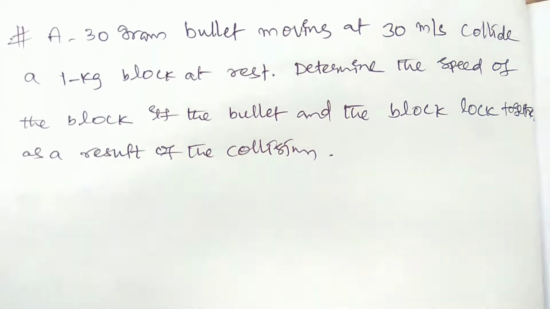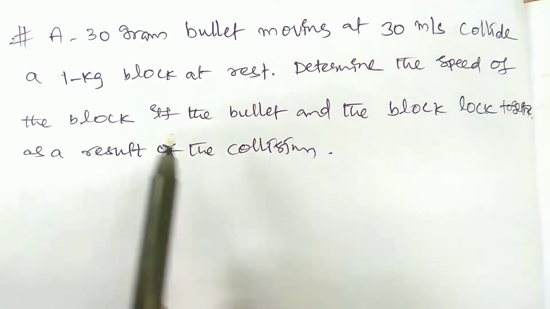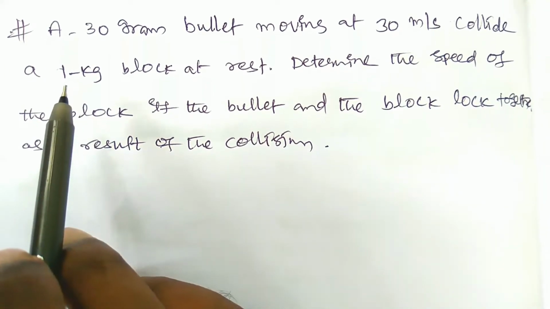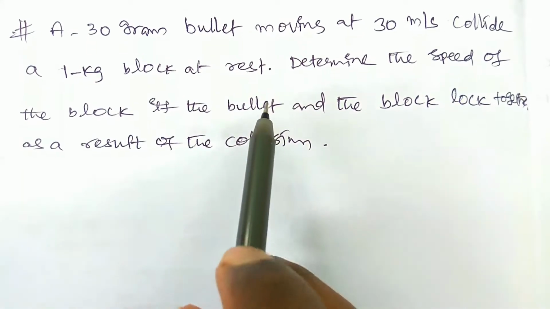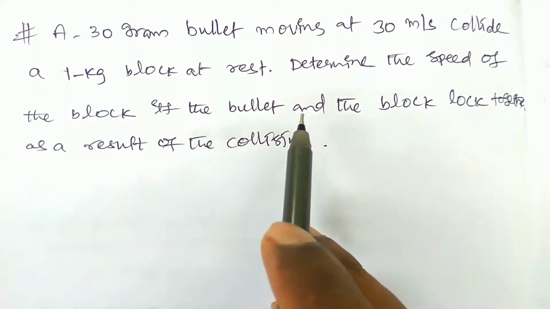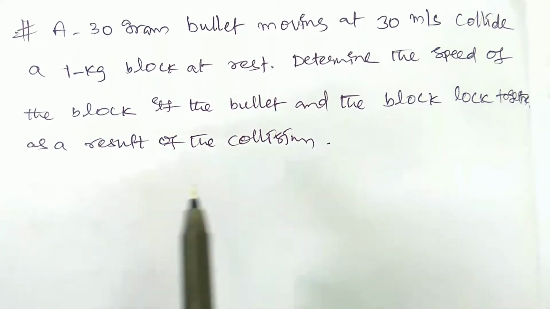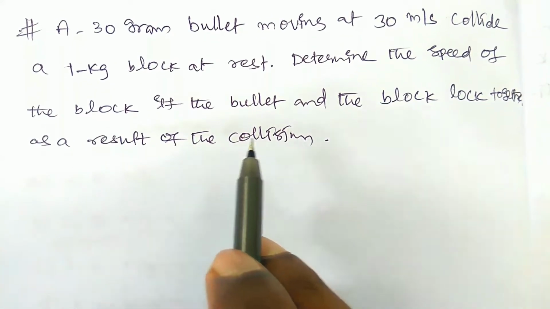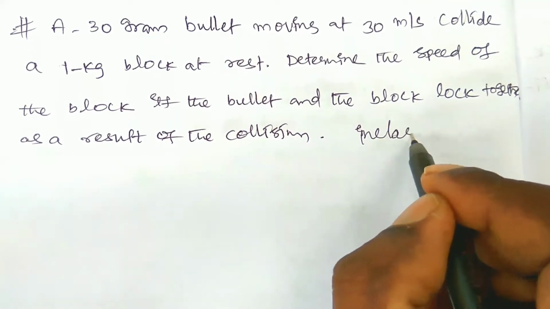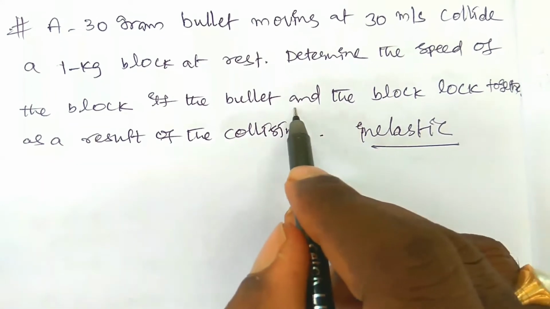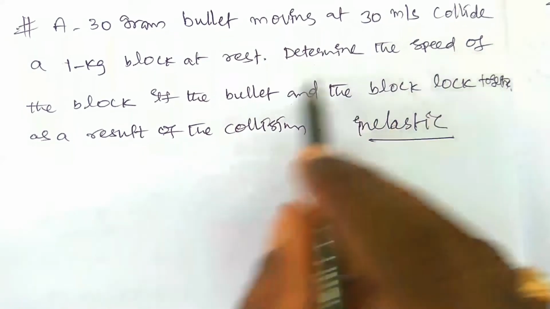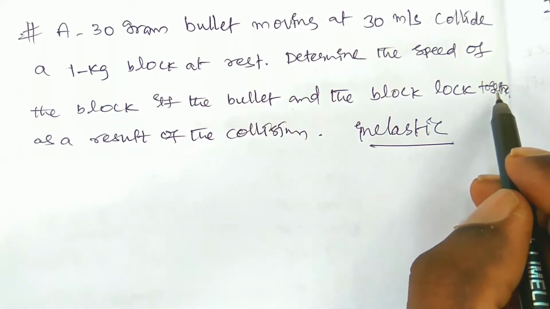Right, coming to the next problem. A 30-gram bullet moving at 30 meter per second collides with a 1 kg block at rest. The block is at rest. Determine the speed of the block if the bullet and the block lock together as a result of the collision. Because here you can write that this is the inelastic collision, completely inelastic collision, because he mentioned the bullet and the block lock together.